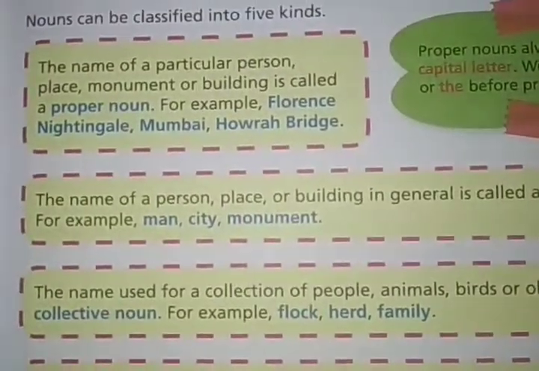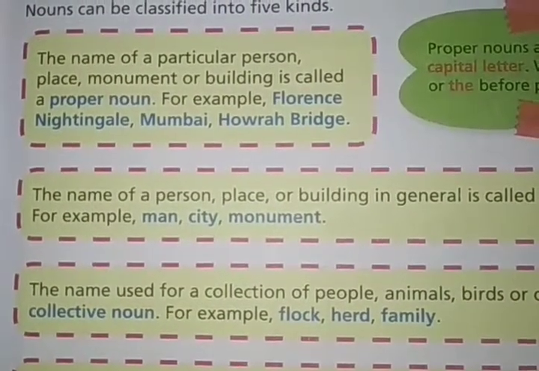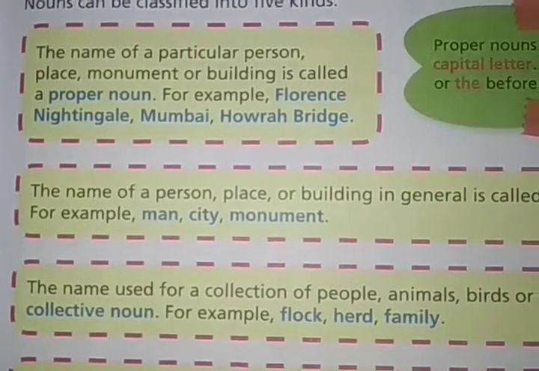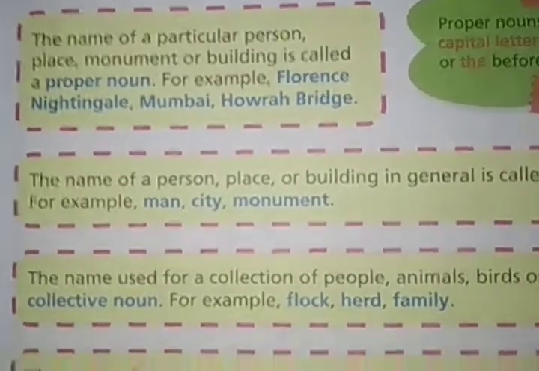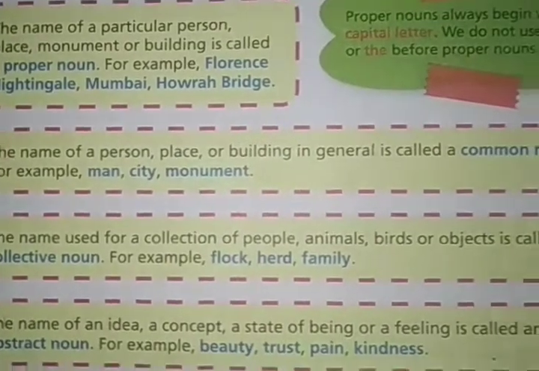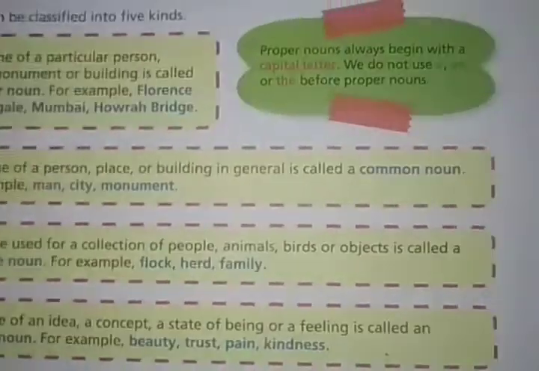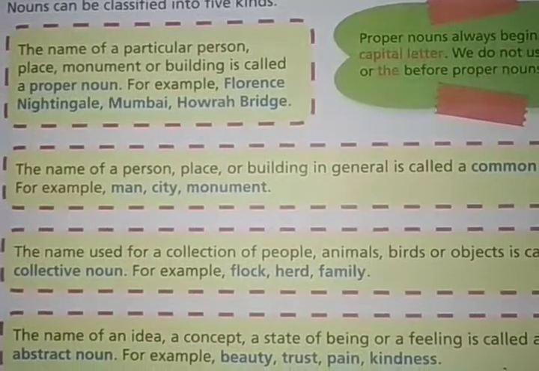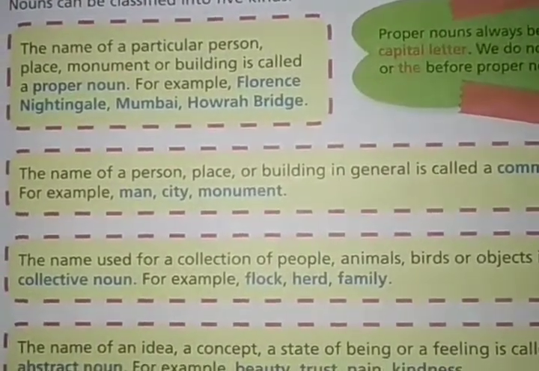For more examples, like boy, girl. Okay, these are the examples of common noun. Next one is the name used for a collection of people, animals, birds or objects is called a collective noun. So our next classification is collective noun.